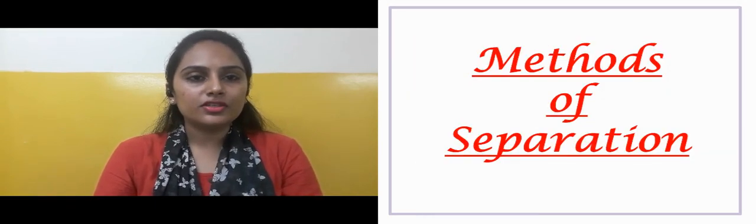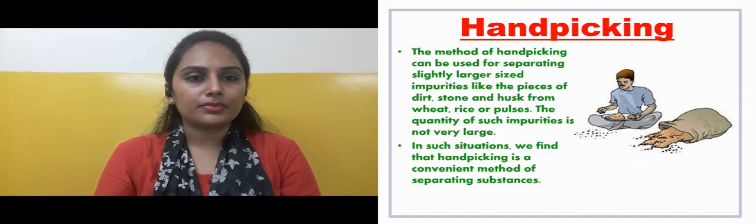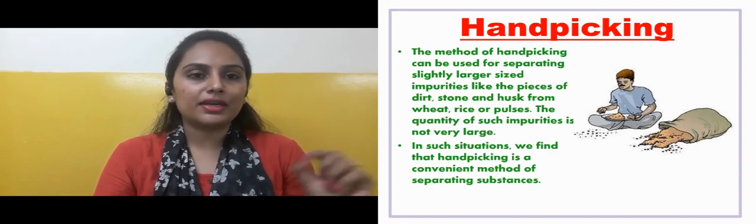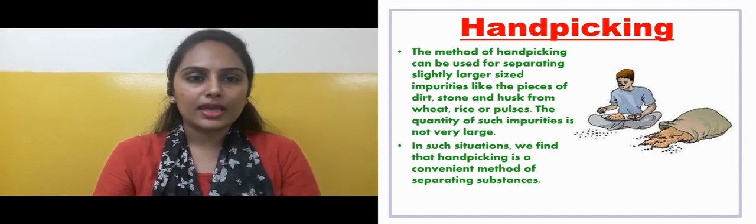Okay. First one is hand picking. The method of hand picking can be used for separating slightly large sized impurities. Slightly large sized impurities means the impurities which we can pick up and separate with the help of our hand.